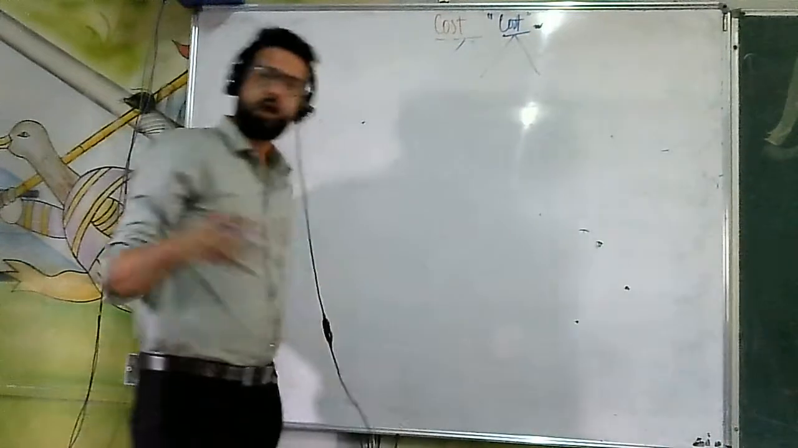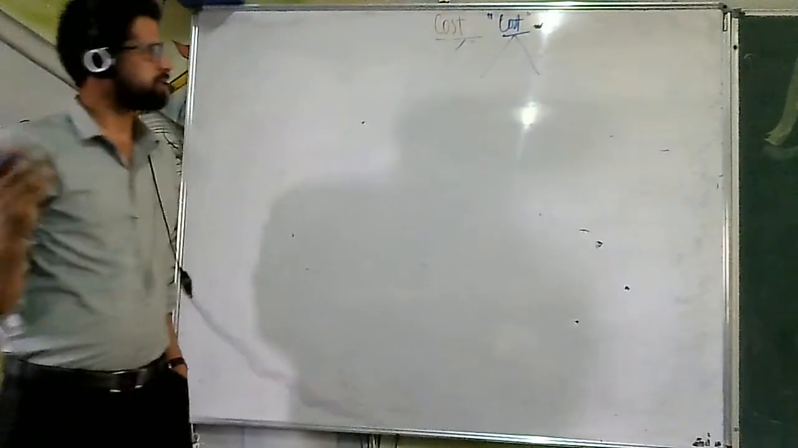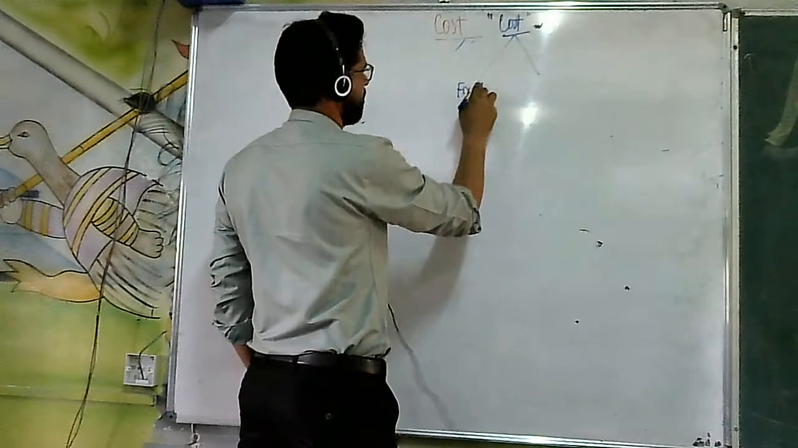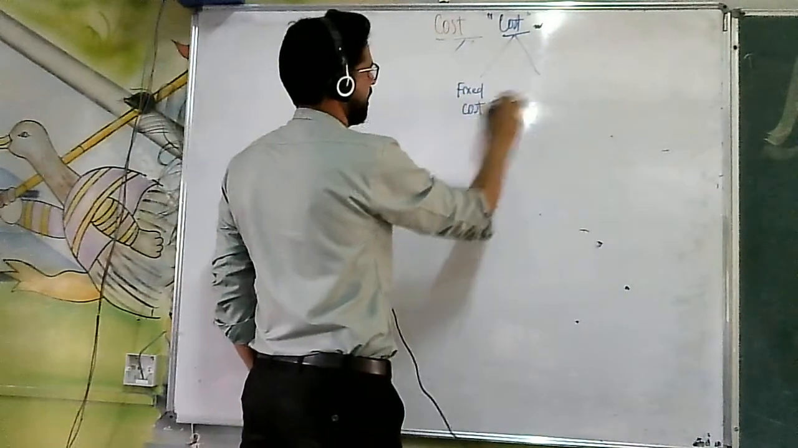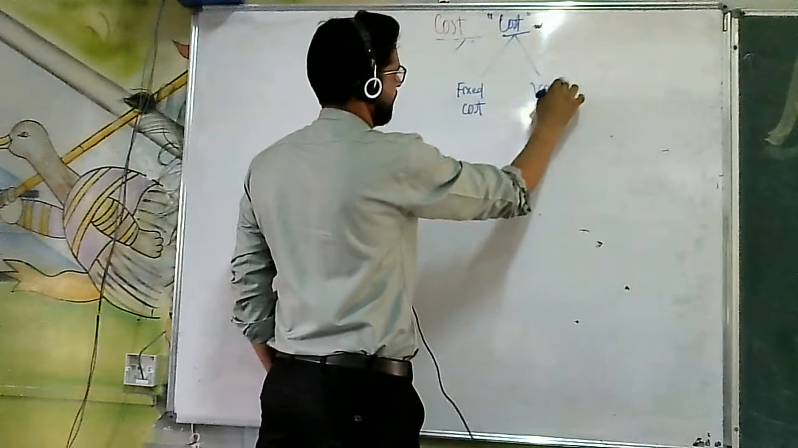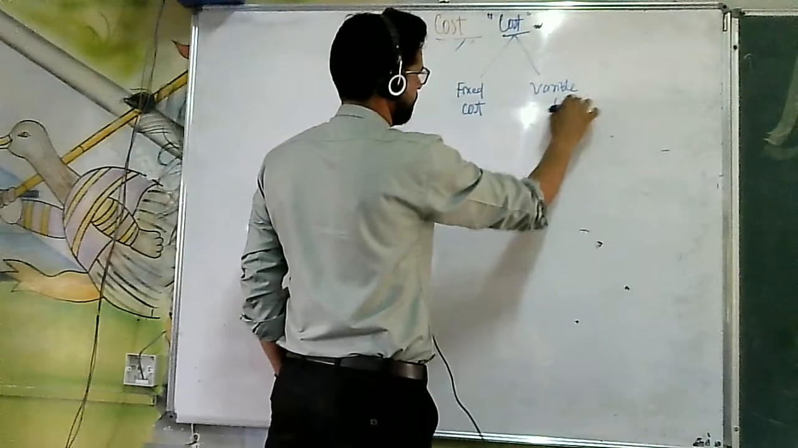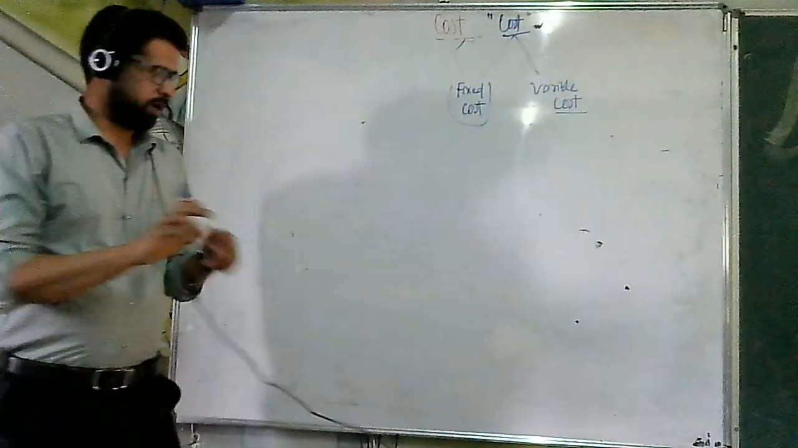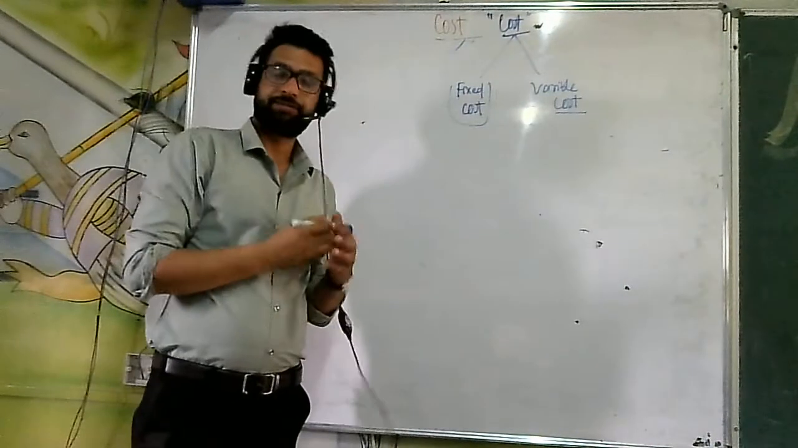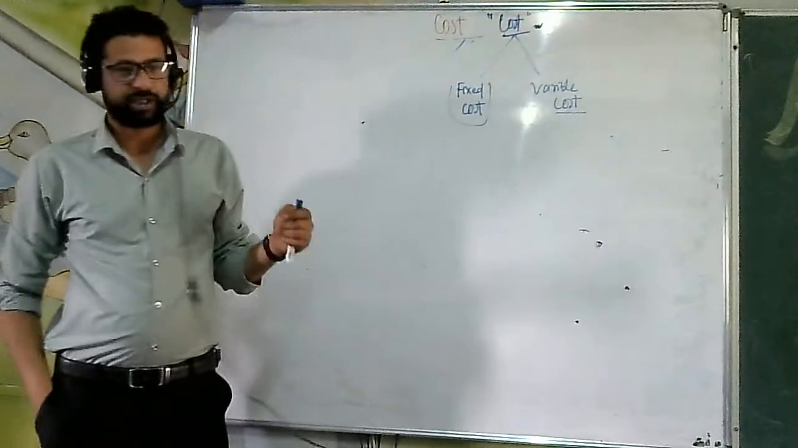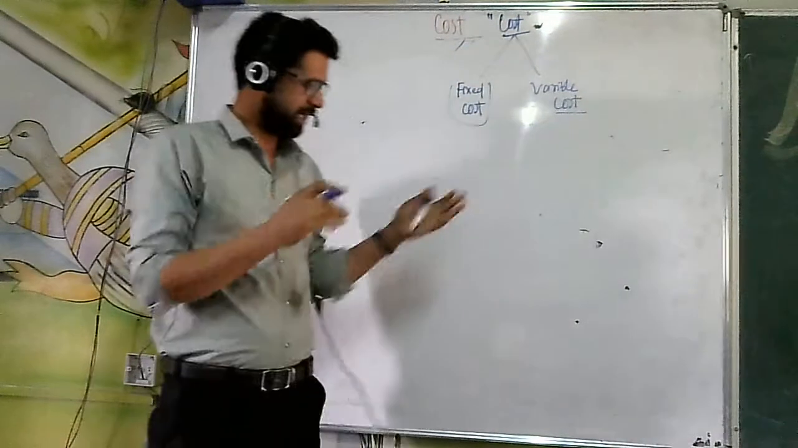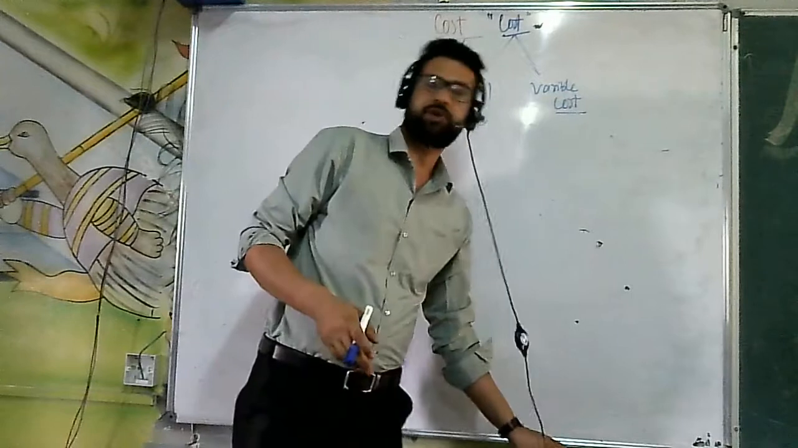The short run and long run we will move to later on. First we will discuss that cost is of 2 types. One is fixed cost, another one is known as variable cost. Now what do you mean by fixed cost? I have already discussed it. Fixed cost is defined as that cost which is incurred on the fixed factors of production.